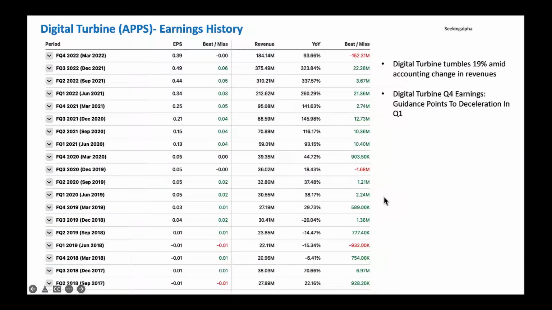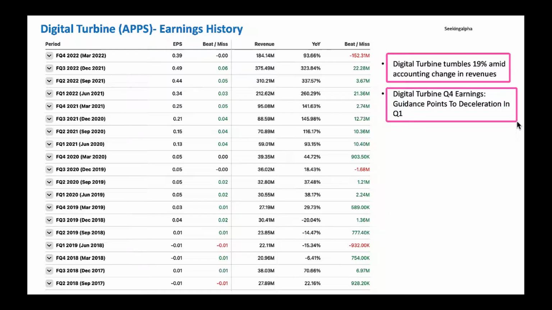All right, now let's jump in here and look at the earnings history. From an earnings history perspective, this is data from Seeking Alpha. They missed on the EPS by 1 penny. That's why Wall Street did not like it. They also missed the revenue estimates. That's the reason the stock came tumbling down. They also talked about accounting changes, and Wall Street did not like it. It came down 19% and even more than that. And guidance points to some deceleration in Q1, so that's why Wall Street does not like it.